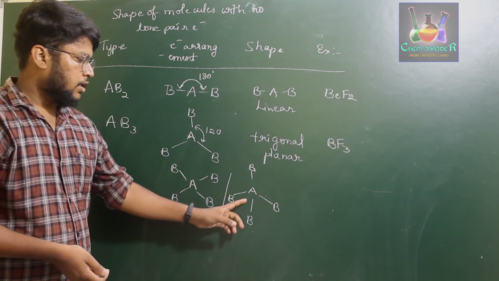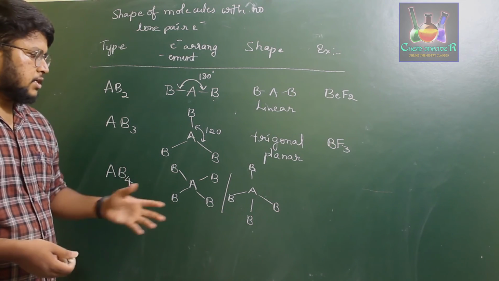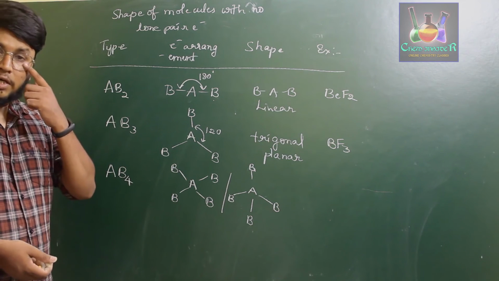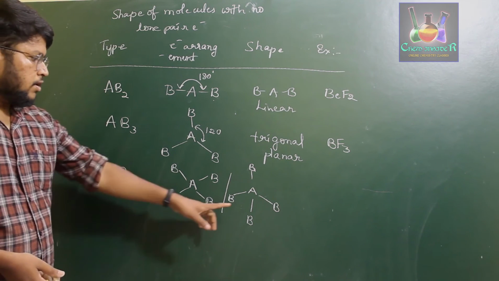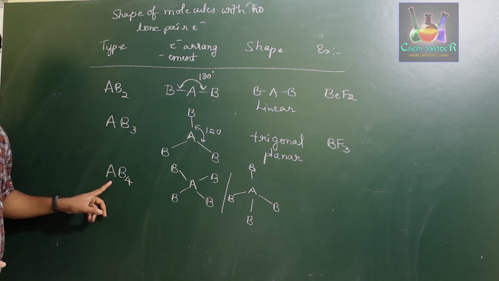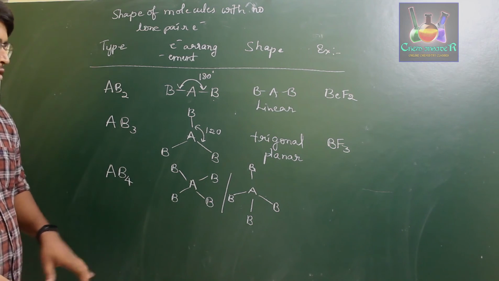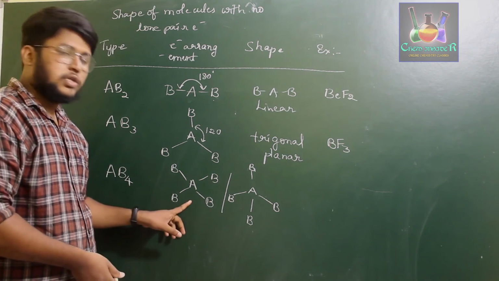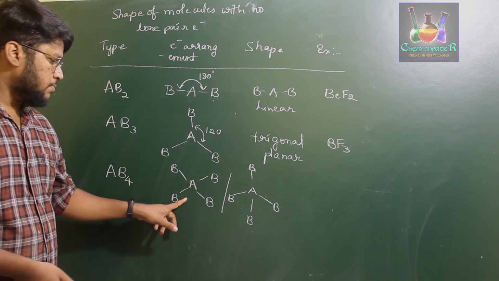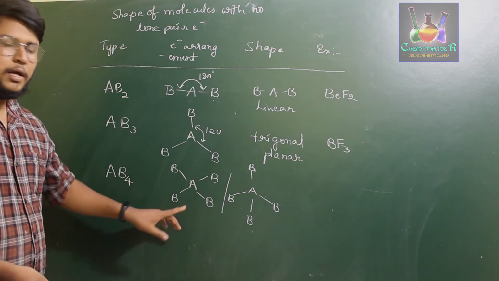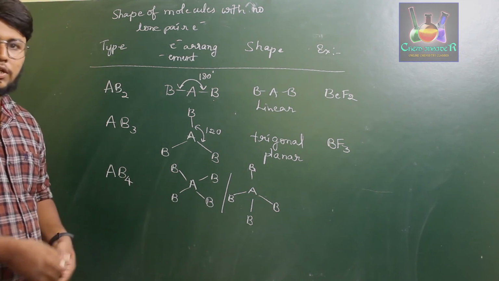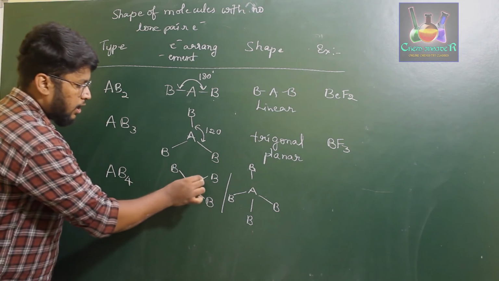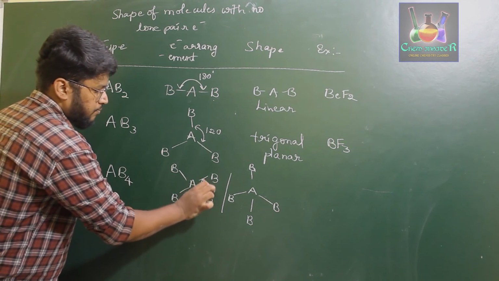This particular tetrahedral geometry we'll be discussing in particular in the organic chemistry chapter. So whenever you consider an AB4 type of molecule, usually we come across the tetrahedral geometry but not this square planar geometry. This geometry is called square planar, but we do not usually come across it because the bond angle in this case is 90 degrees.